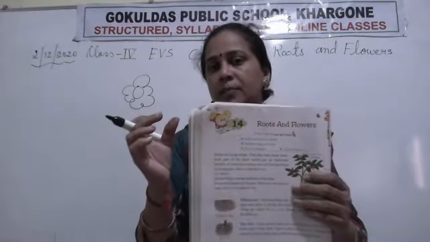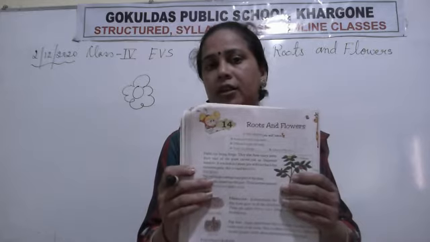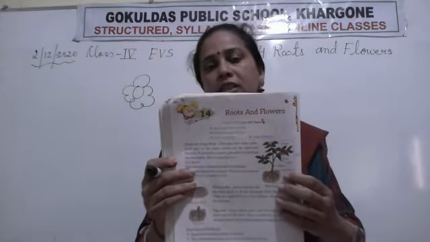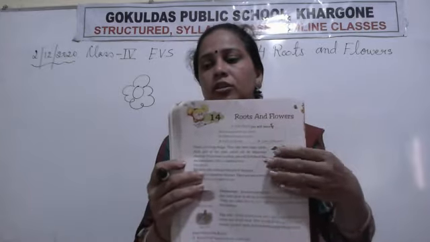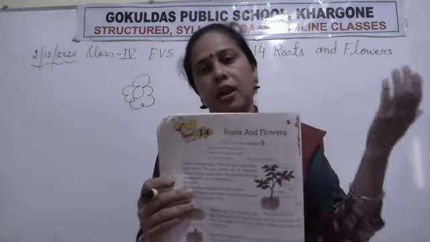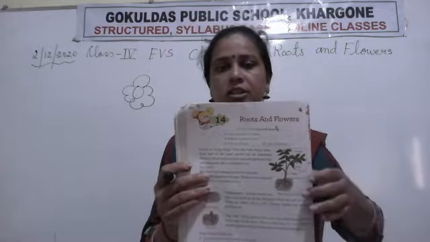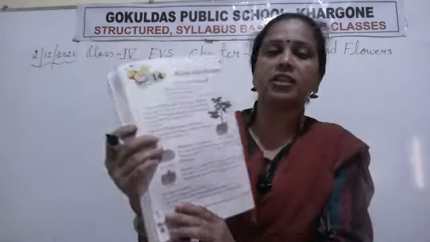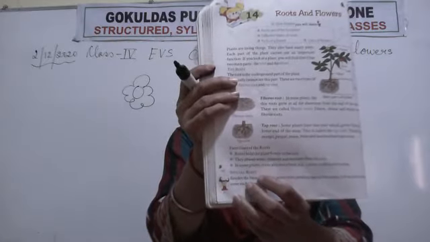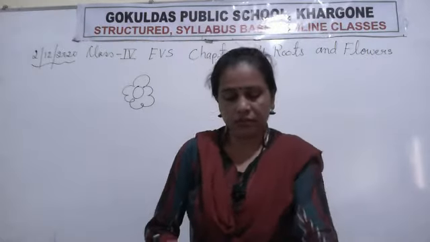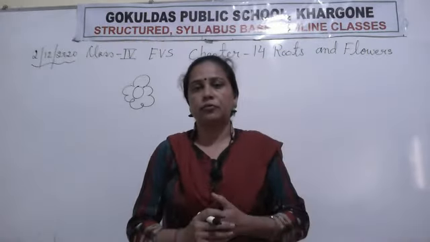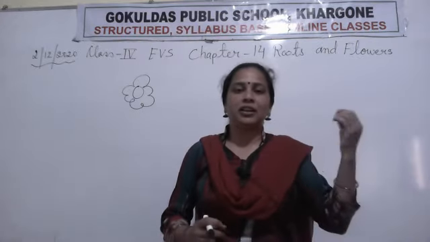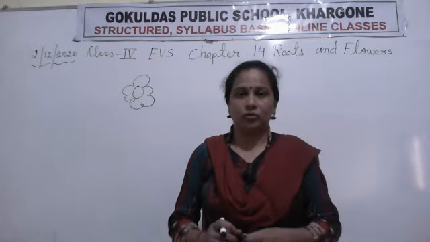Students, I will explain to you. I am not reading this paragraph. First I explain to you about the two systems of the plant, and after that we read this chapter. Clear? Chapter number 14 is given in your textbook, page number 94. Okay students, this is the quick revision for you because I explained this system in class 2 and class 3 also. Clear?